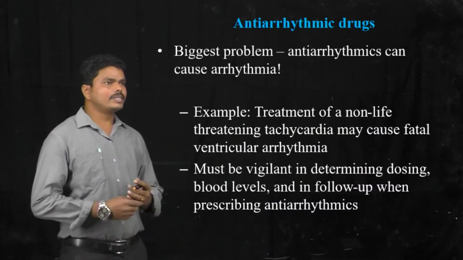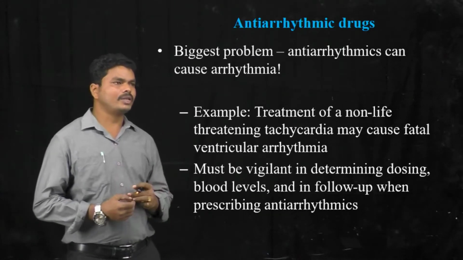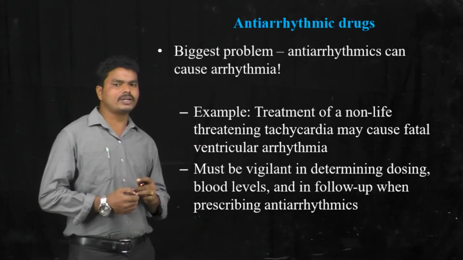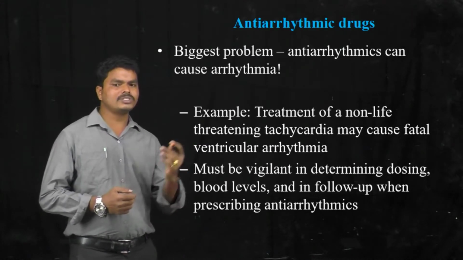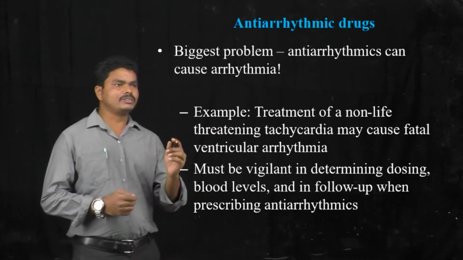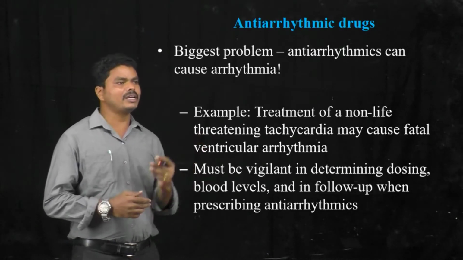Antiarrhythmic drugs are the drugs which are used to treat or manage arrhythmic conditions. When using this type of drug, there may be a chance of producing arrhythmias again. That means there is a chance of development of arrhythmias by the antiarrhythmic drugs.